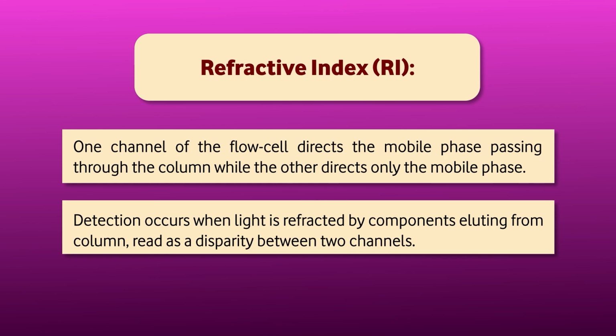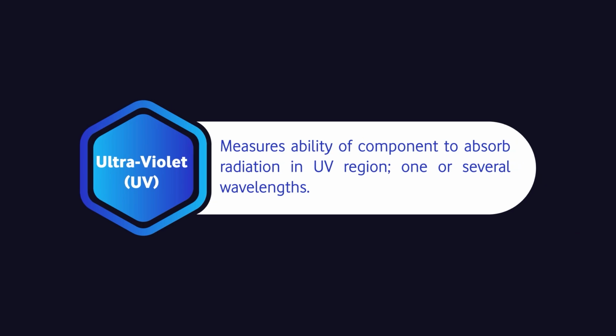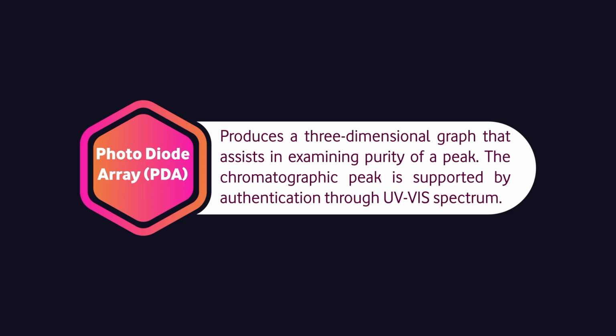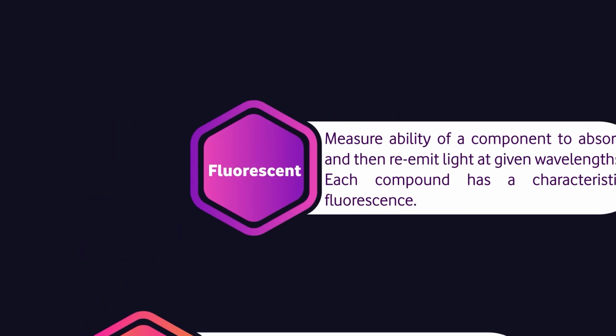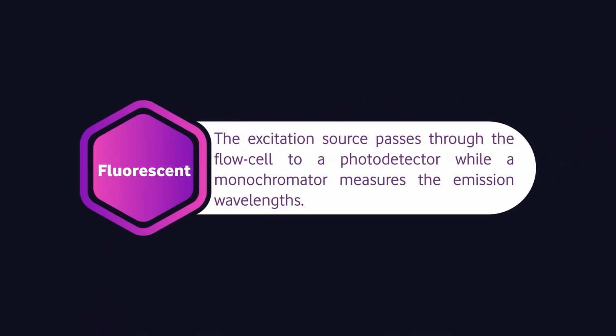So detection occurs when light is refracted by components eluting from the column, read as a disparity between the two channels, and we get a chromatogram using the refractive index detector. We can use the ultraviolet detector, in which we can have one fixed wavelength, lambda max, or we can have a range of it. There is also the photodiode detector, which gives a three-dimensional graph, and the fluorescent detector, which checks the difference in the fluorescent properties of the component. Each component has a fluorescent property. They may vary from each other, but each one of them has it.